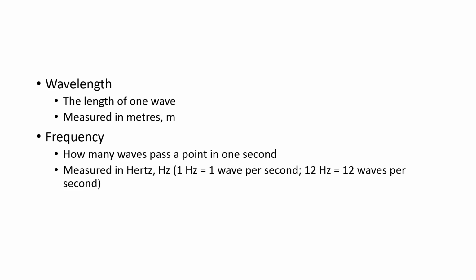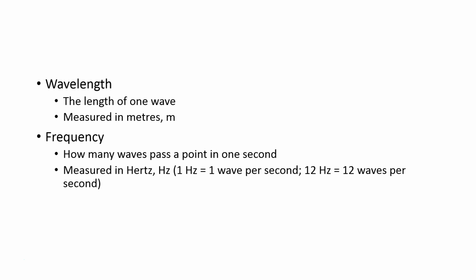We can also talk about a wave's frequency, and this means how many waves pass a particular point in 1 second. This is measured in hertz, which is given the symbol capital H, lowercase z. 1 hertz is equal to 1 wave per second. Therefore, 12 hertz would be equal to 12 waves per second.